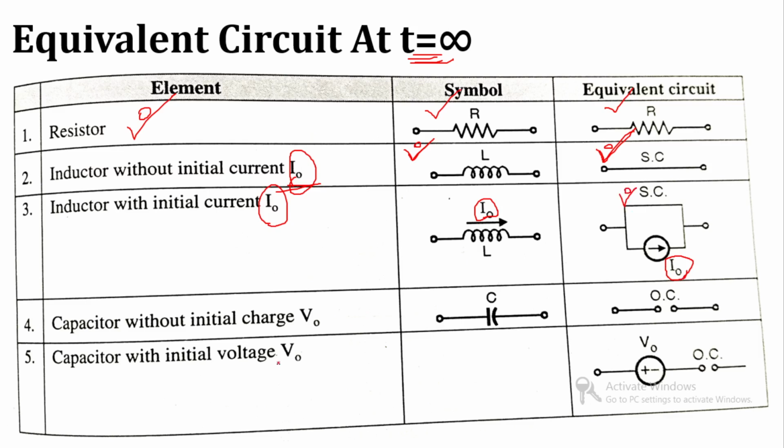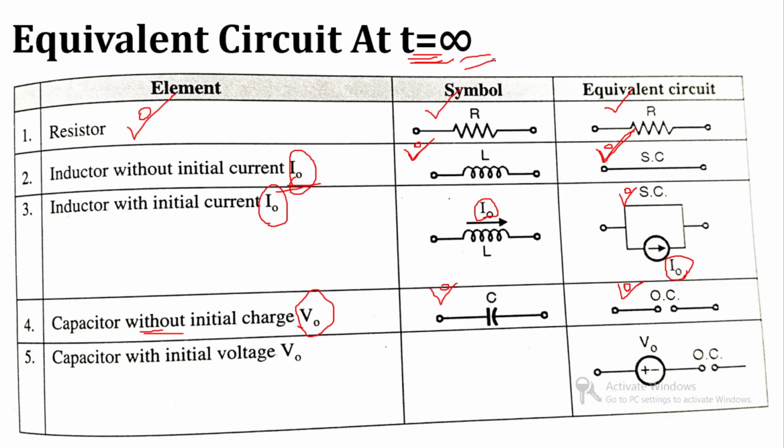Clear? Now consider the capacitor without initial charge. Normally it's a capacitor, and if it is in a network for a long duration without initial charge, then the capacitor will get charged through the circuit. If it doesn't carry any initial charge and you connect an uncharged capacitor in a network, then what will happen for t is equal to infinity?